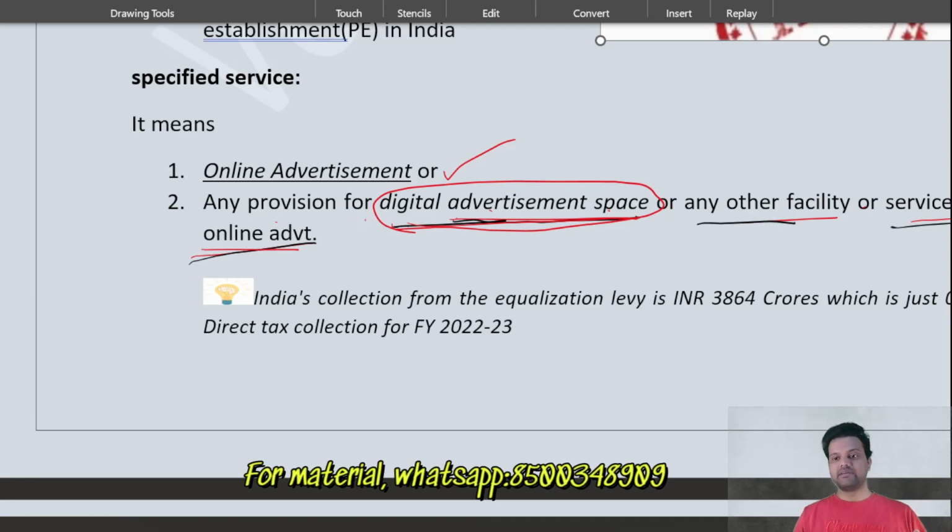For example, if anyone is providing a digital commercial space for advertisement. In any blog, if you see a blank window saying, if you want to advertise on this blog, please contact this number, please click on this link, even selling a digital advertisement space is covered under the equalization levy. So there are two specified services: one is direct online advertisement, and the second is selling a digital advertisement space. Mainly, the specified service under section 165 covers purely advertisement.